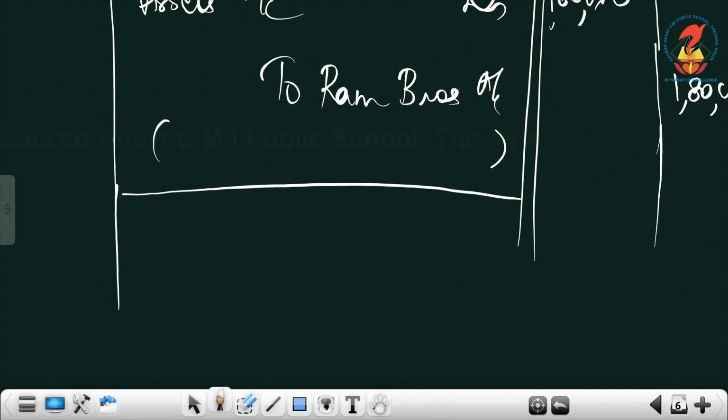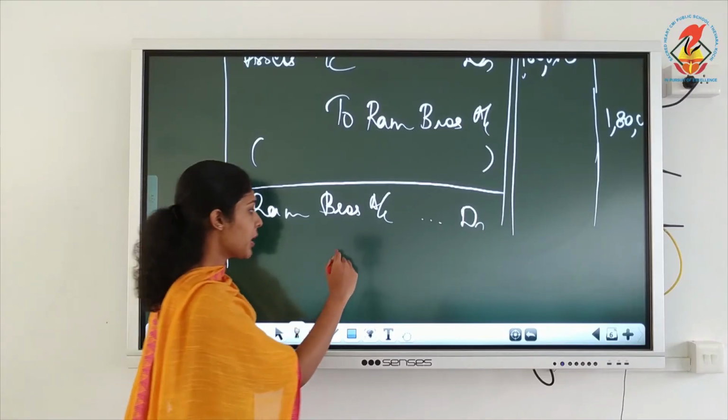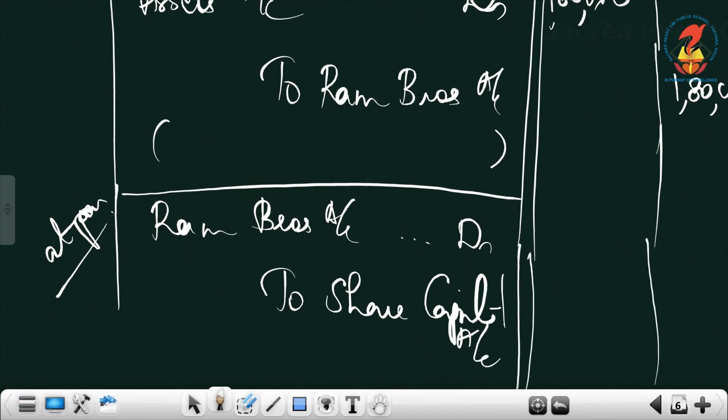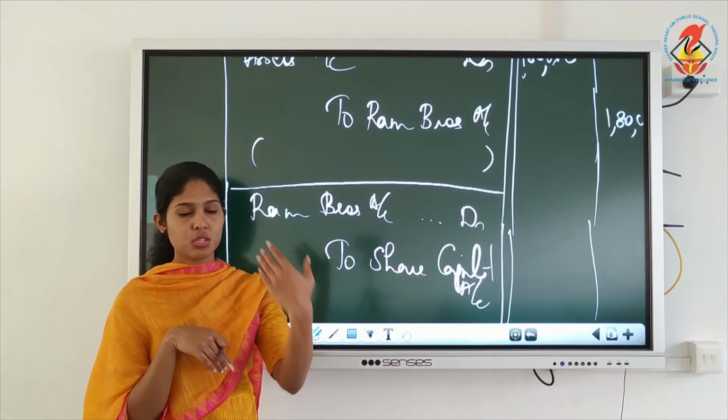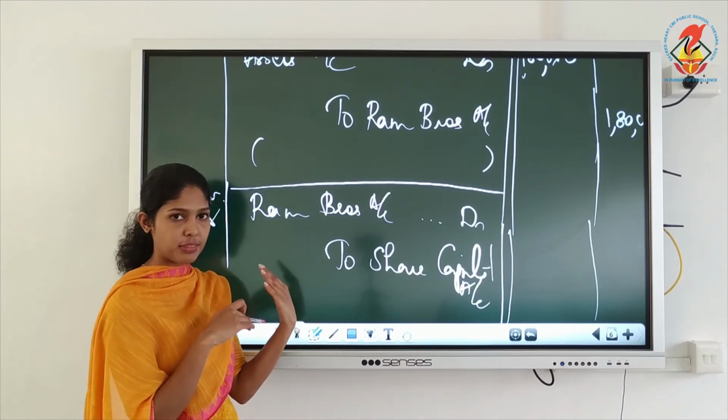Now we will issue them shares. And this is at par. You write here at par. Ram Brothers account debtor. How are we issuing them? We are issuing at par, so just write to share capital. And always when you write the second entry, you have to see how many shares did we issue. Understood? So how many shares did we issue in this situation?